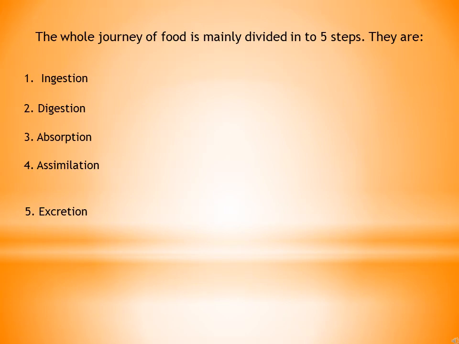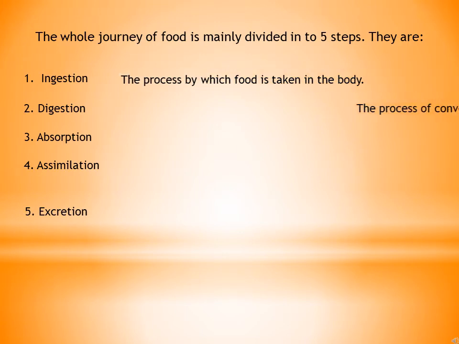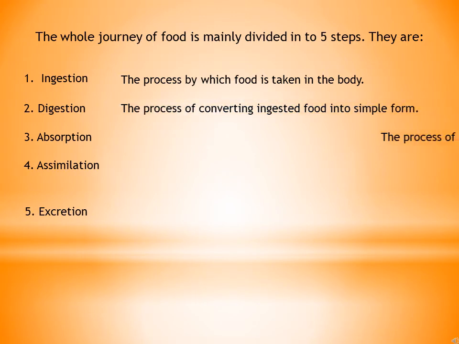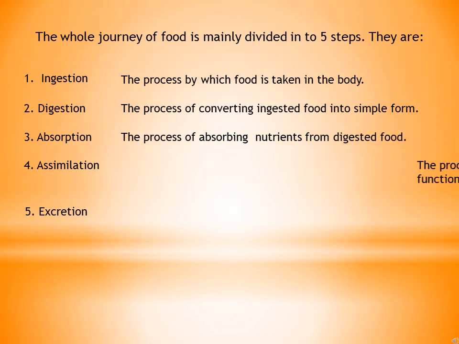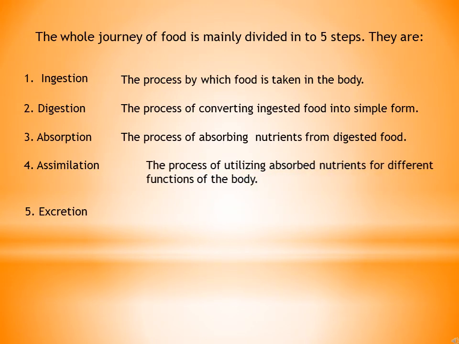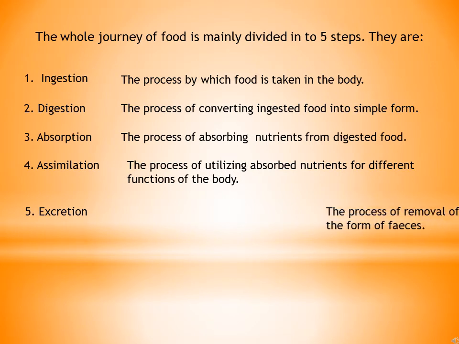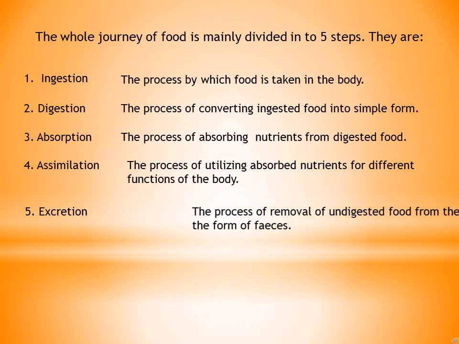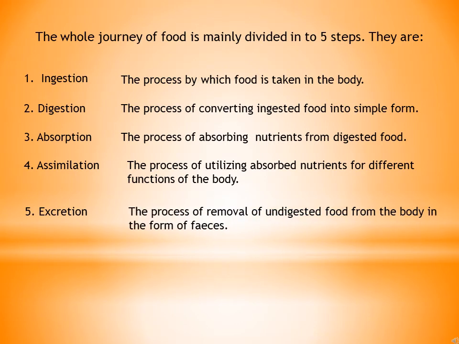So, first of all, ingestion, the process by which food is taken in the body; digestion, the process of converting ingested food into simple form; absorption, the process of absorbing nutrients from digested food; assimilation, the process of utilizing absorbed nutrients for different functions of the body; excretion, the process of removal of undigested food from the body in the form of feces.